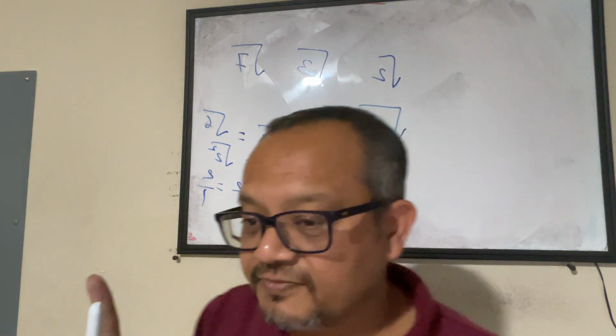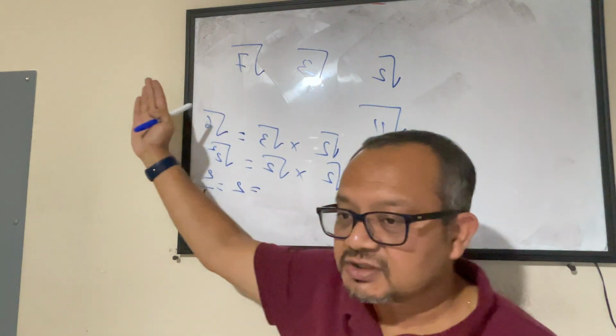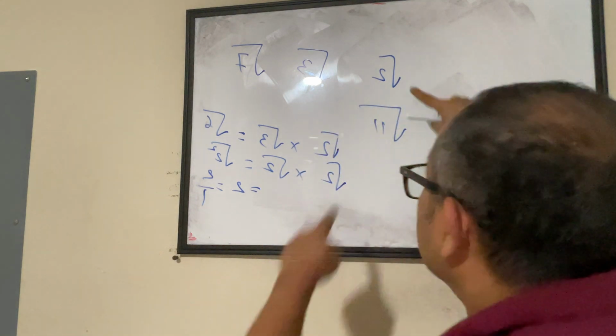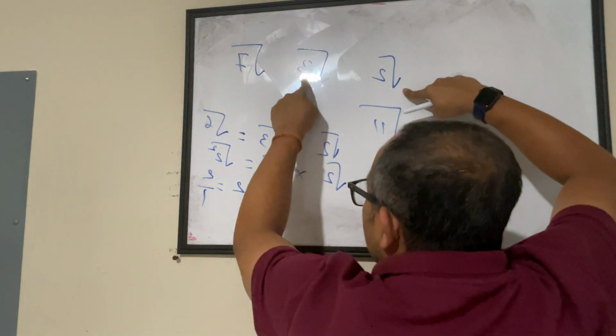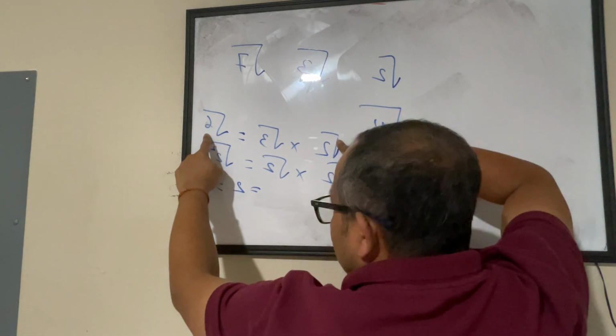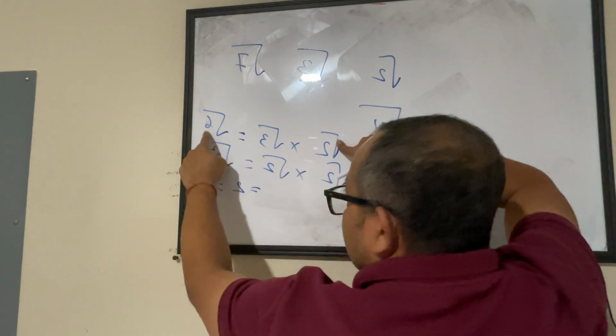So I'm saying there is no one answer for this. If you are multiplying two irrational numbers and they are different, meaning I'm multiplying square root 2 with square root 3, this is an irrational number, this is an irrational number. When I'm multiplying these two, my answer is square root 6, right? This is an irrational number.